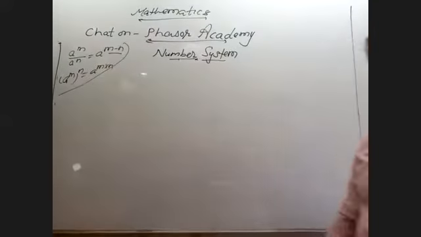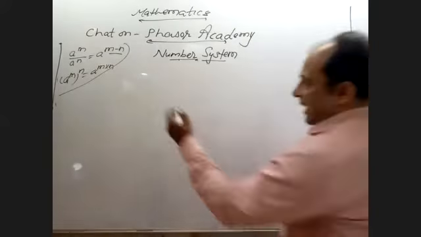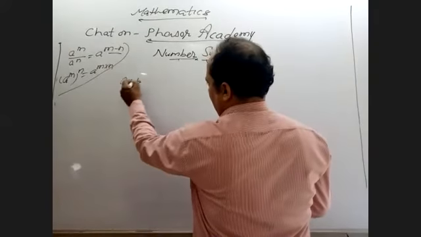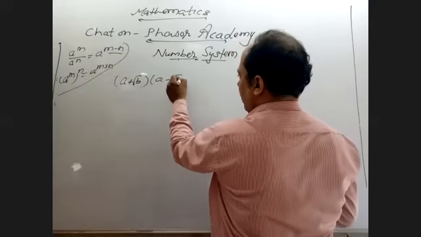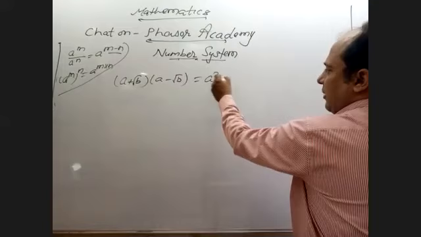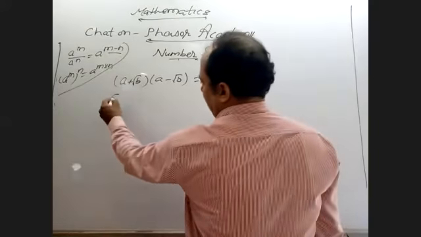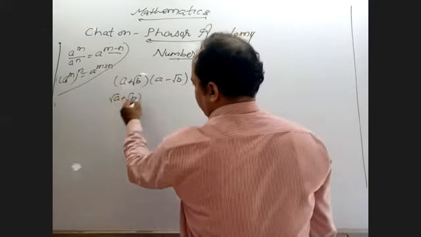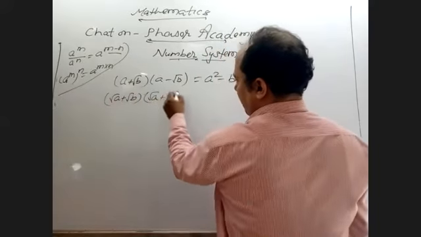In exponent sums, I was writing the formulas. Suppose that I have a number a plus root b and a minus root b. Then what is the exact figure? Then a square minus b. If I have a number root a plus root b, again root a plus root b, so what to do?